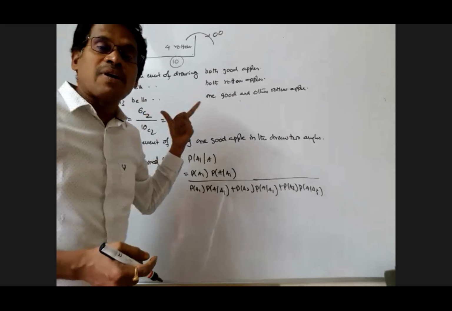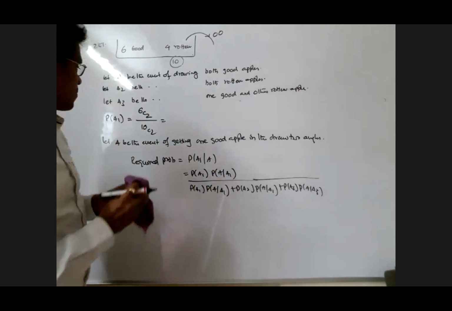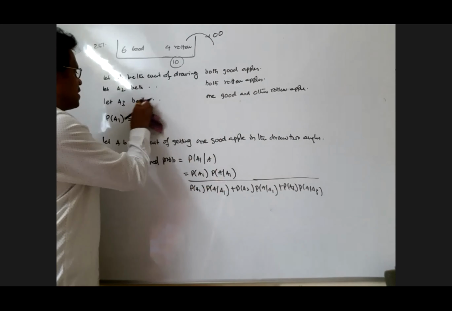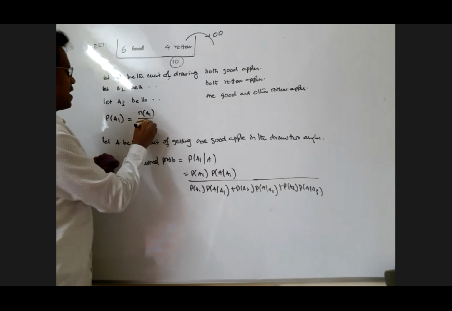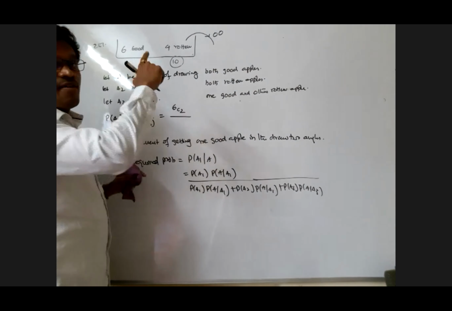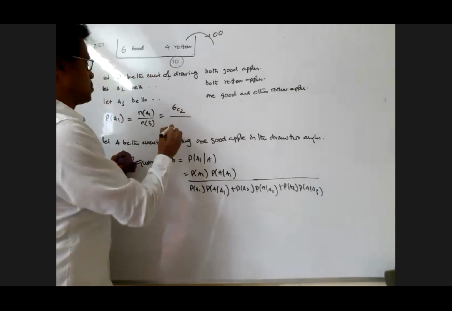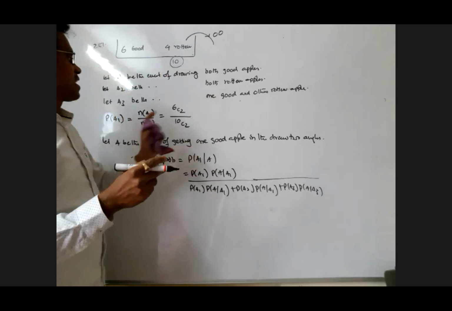But what is the numerator? Favorable cases. N of E by N of S. I'm using the formula N of E by N of S, that is N of A1 by N of S. N of A1 is 6C2. 6 good apples are there, my dear. From the 6, any 2, 6C2. N of S is the total number of ways of drawing two apples out of 10 apples, 10C2.